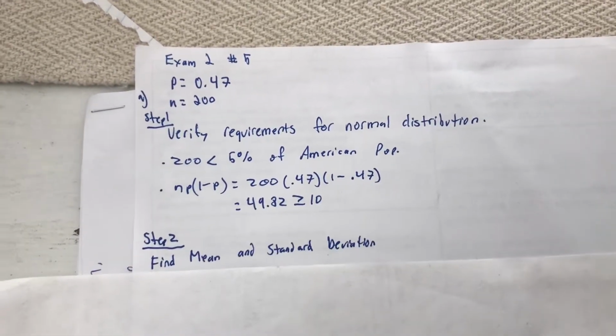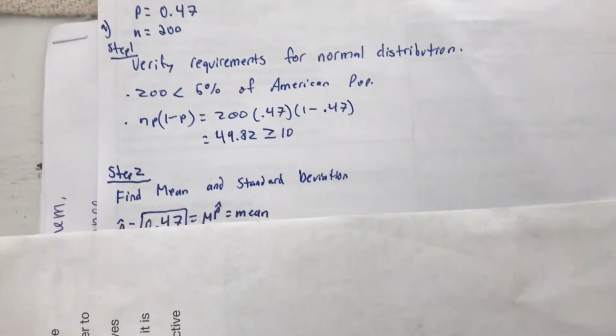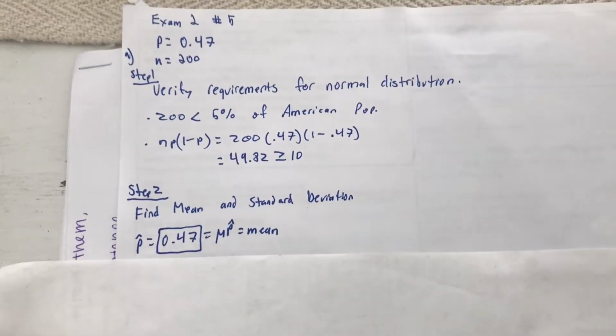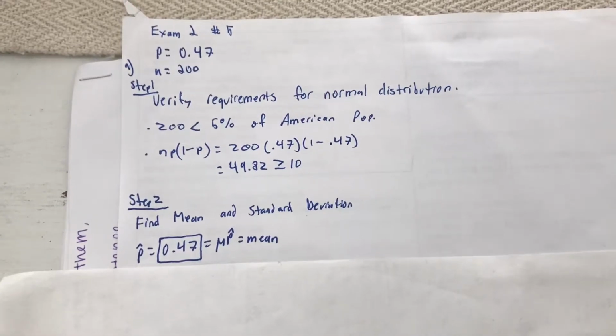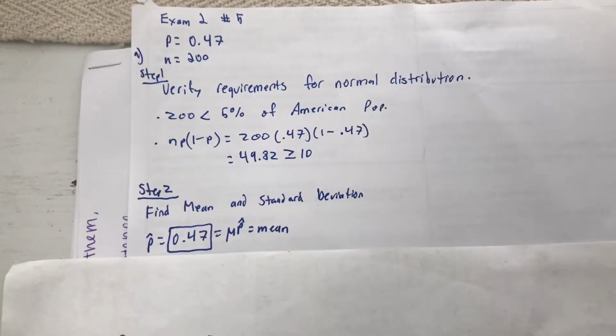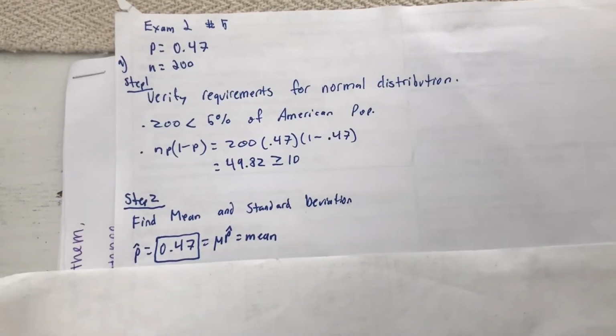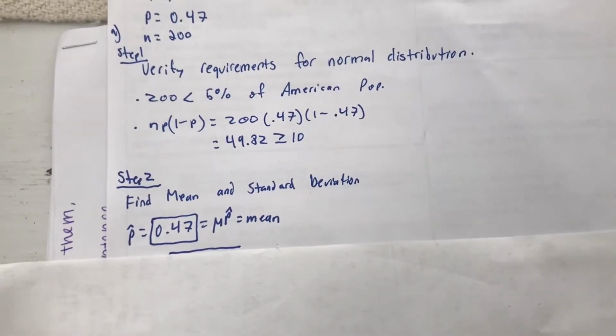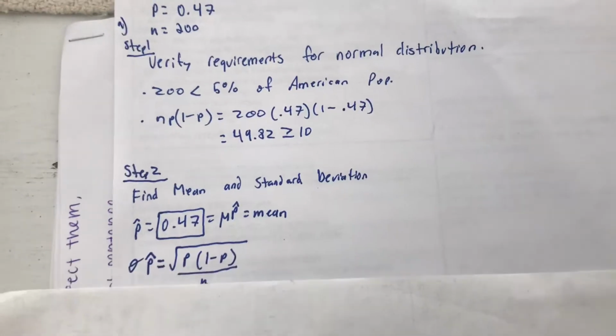So step 2 is finding the mean and standard deviation. We know what the mean is because mu of p hat is equal to p, which is 0.47, given in the problem. So the mean is 0.47.